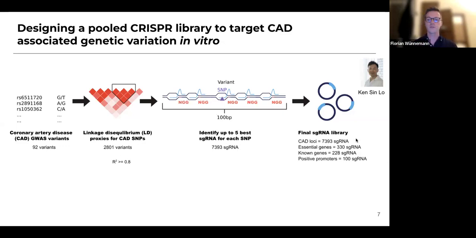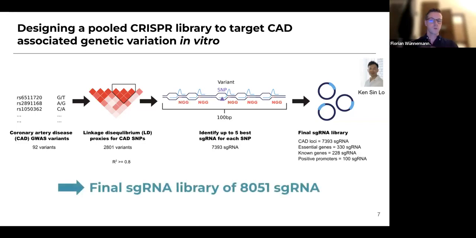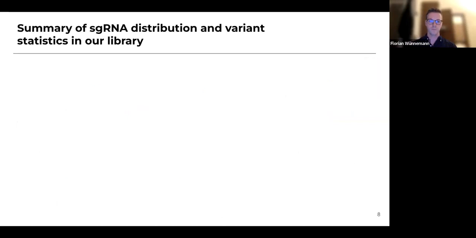And then we also included some other guide RNAs in our screen, some that are targeting essential genes to make sure that our screen works, some that are targeting known genes that are involved in some of those pathways that I've shown, and some positive promoters, and you'll see later why we need promoters, that are targeting promoters of genes that are known to be involved in pathways of the cellular system that we care about. Using all of these guide RNAs, we ended up with a final guide RNA library of 8,051.